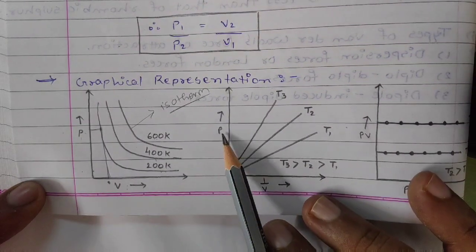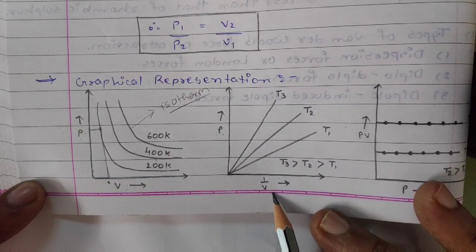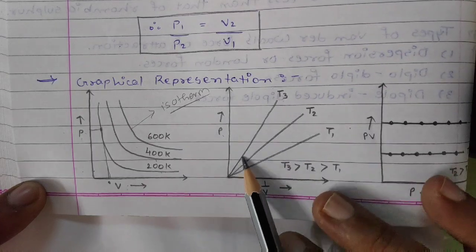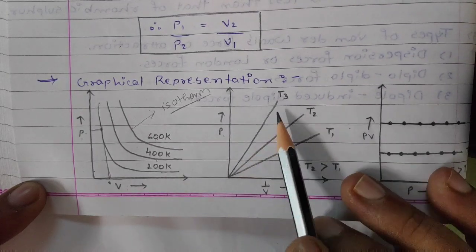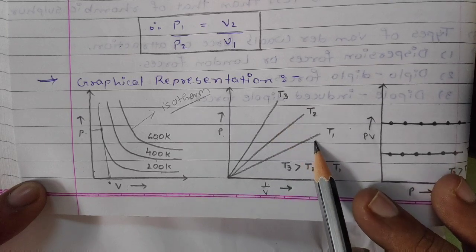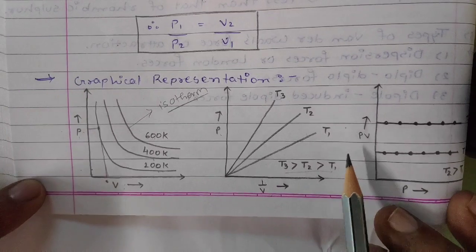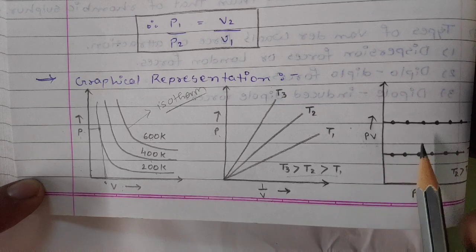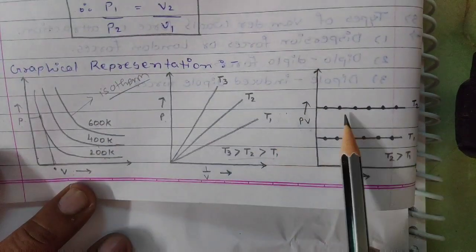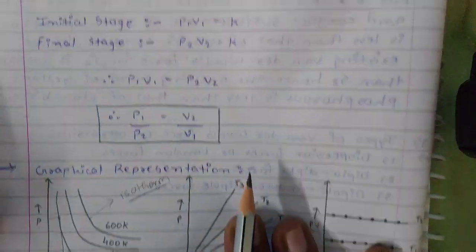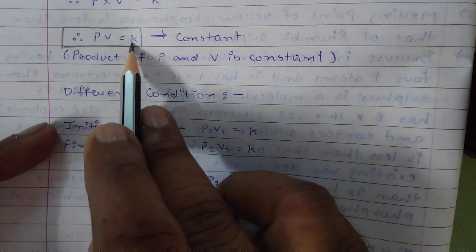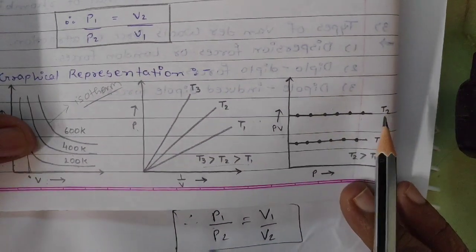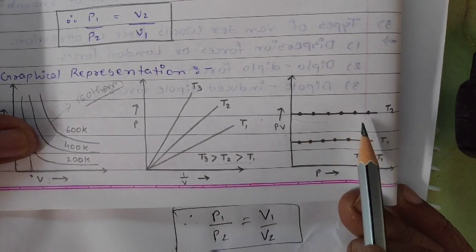Now for the same thing, pressure against 1 by V is inversely proportional. At different temperatures, at the highest temperature the straight line will be at an inclined position, and it will keep on declining as the temperature decreases. Second, we take the product of pressure and volume against pressure. At different temperatures, you will get a constant value. Why? Because we have already discussed that the product of pressure and volume is equal to K, and from that this graph will be easily clear to you. At different temperatures, the PV graph will be a straight line, right?